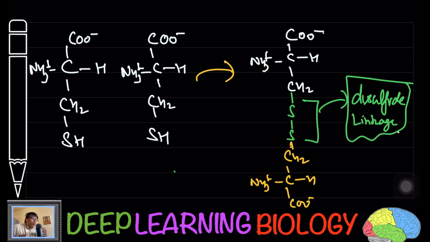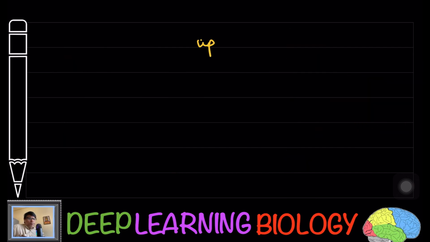Now here what we are going to see? Formation of disulfide linkage. If in any protein you are going to have disulfide linkage, that is going to give stability to the protein. So here you see, two cysteines can join together via disulfide linkage. So hopefully this is clear to you.